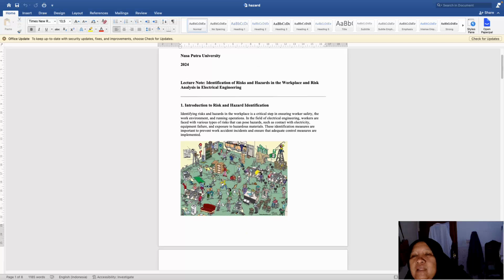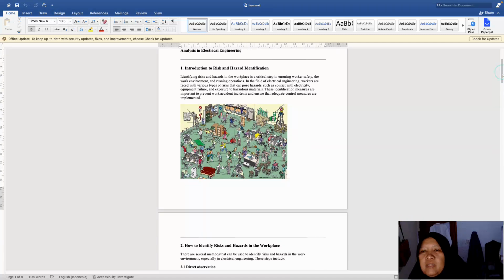In the field of electrical engineering, workers are faced with various types of risks that can pose hazards, such as contact with electricity, equipment failure, and exposure to hazardous materials. These identification measures are important to prevent work accident incidents and ensure that adequate control measures are implemented.